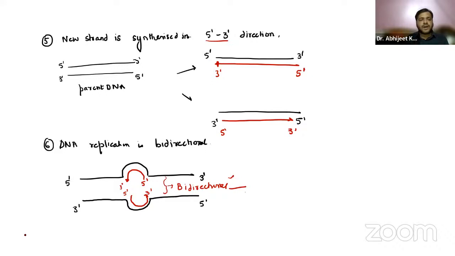Now, one more thing you can remember is that DNA replication is semi-discontinuous in nature.